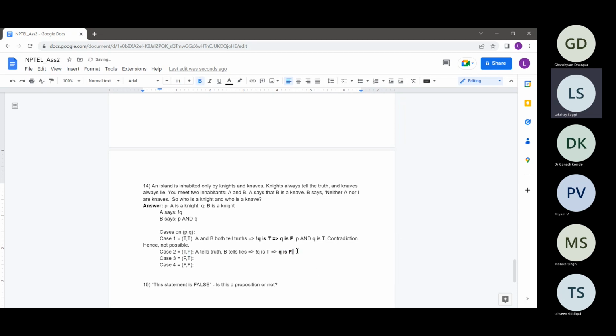Now coming to the statement of B. B is saying P and Q. In this case, what is P and Q? P was true and Q was false, so P and Q evaluates to false. So what B is saying is false.